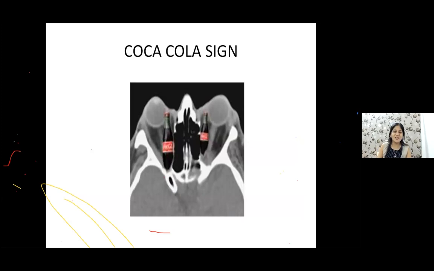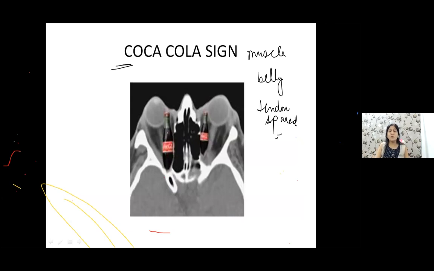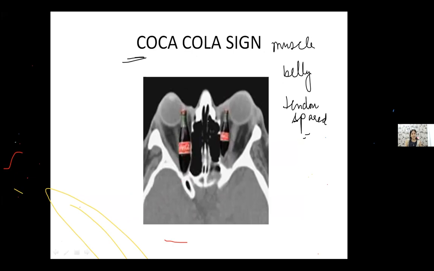Now this is a picture question where you see a Coke bottle appearance or a Coke bottle sign because in thyroid, you have enlargement of the muscle belly. Your tendon is always spared. Okay, na? There is inflammation, there is enlargement of the muscle, mostly in the belly part. Your tendinous insertions are spared. That is why you have this typical Coke bottle appearance.